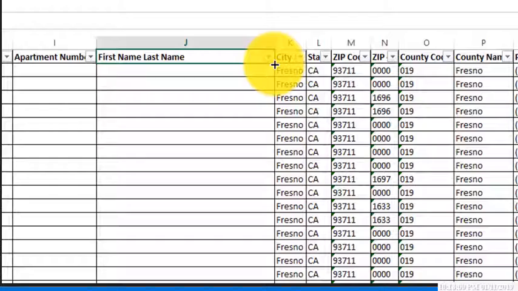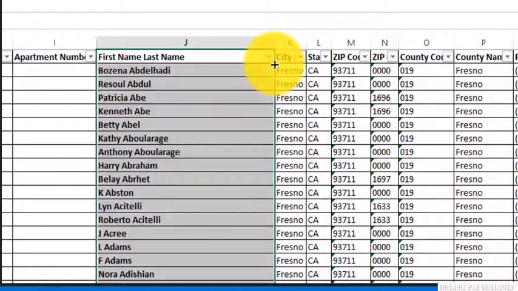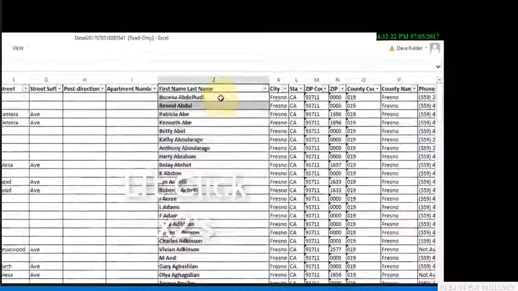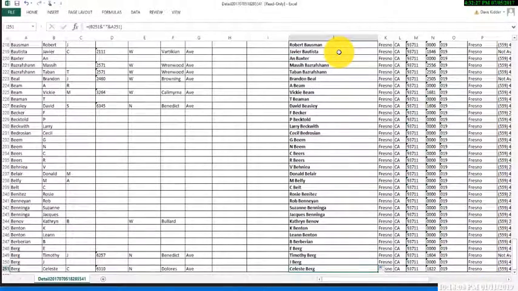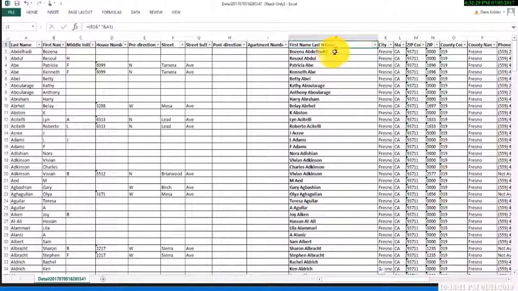Once I have that, I left-click twice, and it automatically copies this formula all the way to the bottom of my worksheet, and I don't have to type it in each and every time. So I don't know if that helps. I like having the names together. Plus, if I'm going to bring it into my database, this works going into my database.